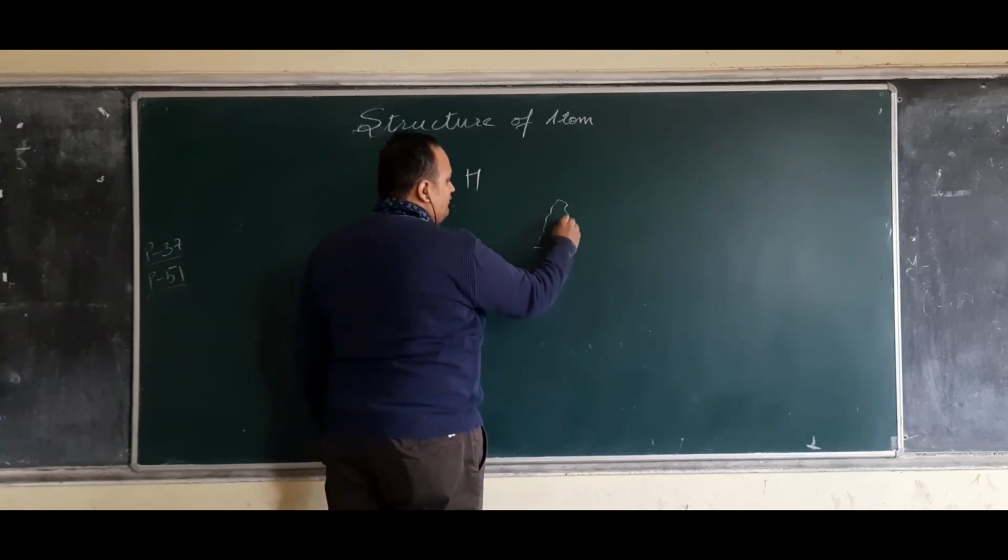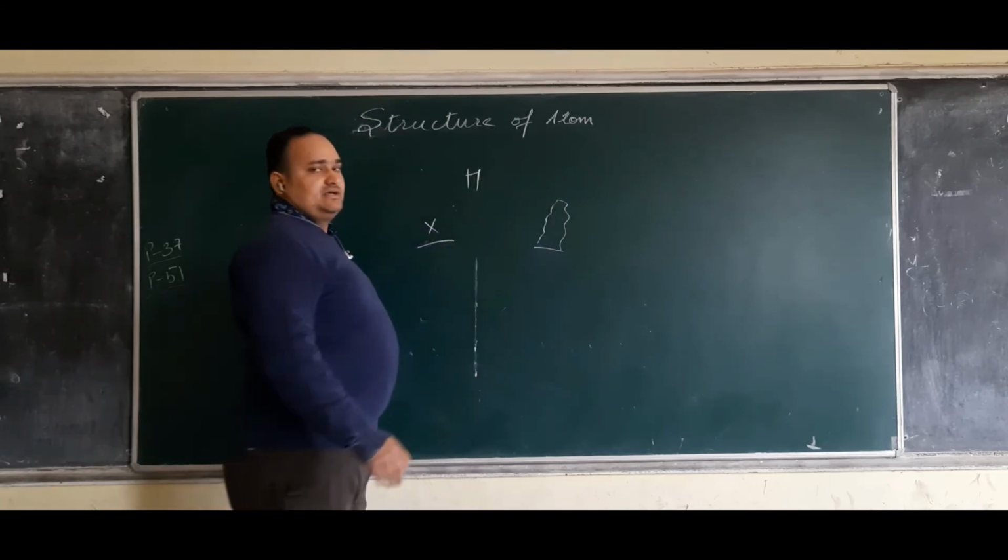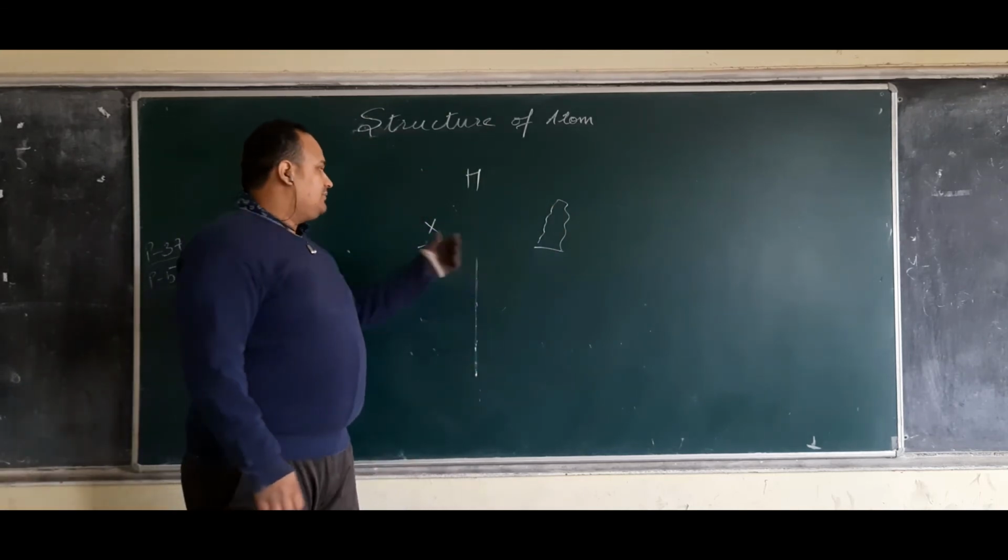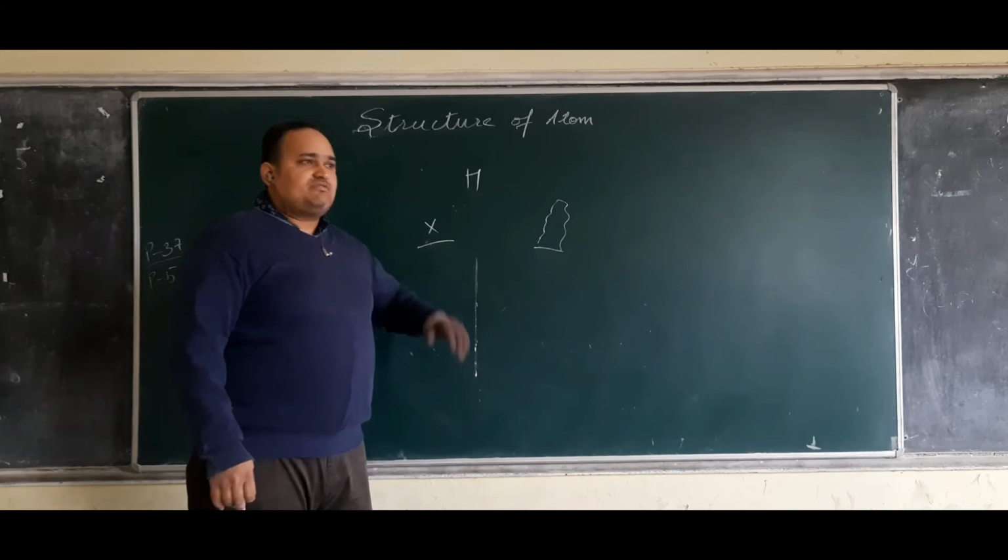You take a stack of hydrogen, and whatever the count of hydrogen is, that will be the mass of that element. This was the way things were done.